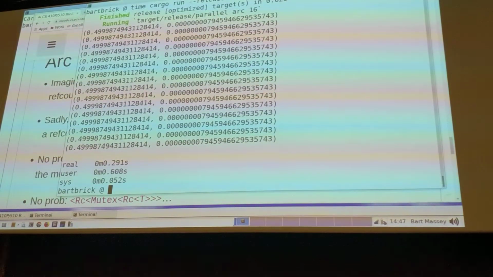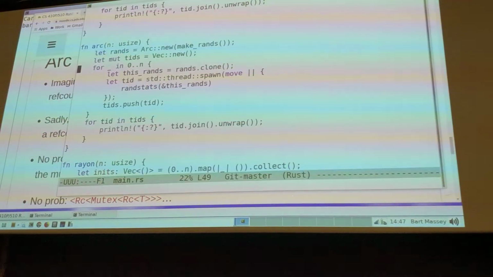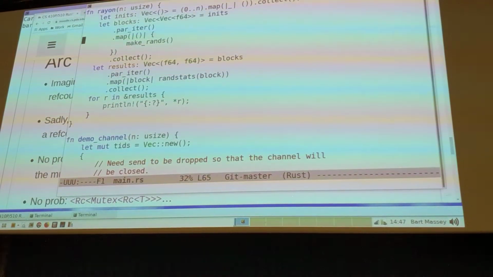Anyway, let's see what a rayon example looks like. Here's using rayon.